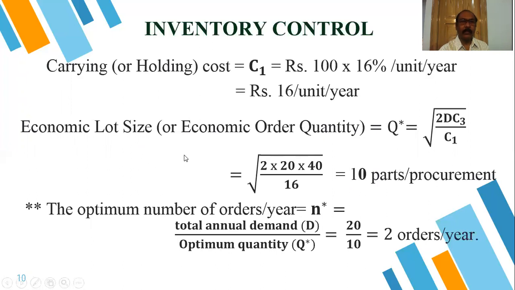The number of optimum orders, N star, is equal to D, that is the demand, divided by the optimum quantity. So D by Q star is equal to 20 by 10, which is 2 orders per year. So in this problem we are placing 2 orders. The optimum number of orders is N star equal to 2, and the economic order quantity is 10 items per order.